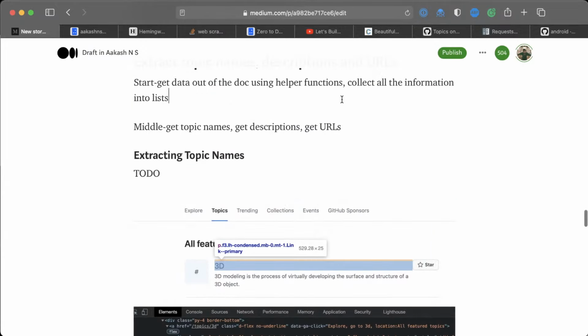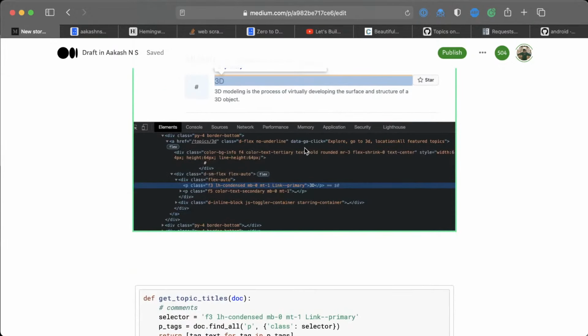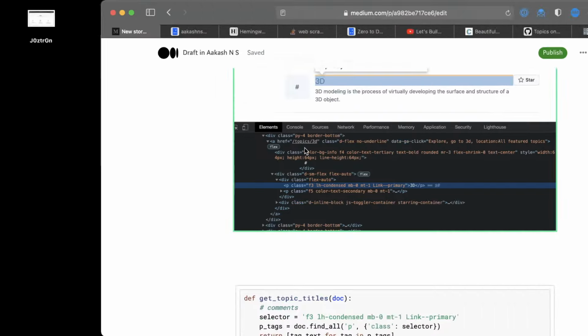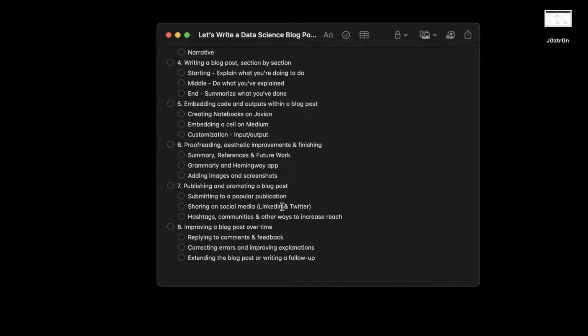Okay, so that's how you include images, and try and include at least one image or screenshot in every section, just to give a visual idea of what is happening in that section. Sometimes it's possible, sometimes it's not possible, but it's still worth trying, just checking. And with that, once you've done some proofreading, once you've done some aesthetic improvements, and once you've done some finishing by adding images, putting it through Grammarly and Hemingway, and adding summary, references and future work, your blog is pretty much done. Of course, it's not done until people are actually reading it.